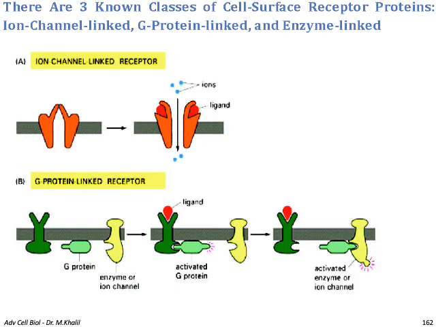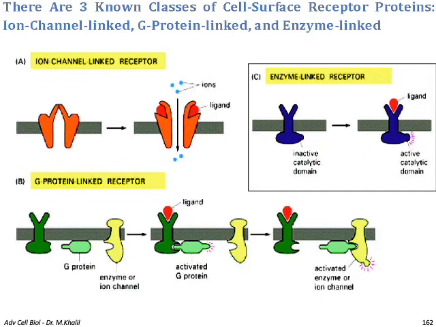The activated G protein will activate another enzyme, and this will lead to the opening of the ion channel. In the third case, the enzyme-linked receptor, the receptor itself has a catalytic domain, so it has enzymatic activity that leads to activation after binding to the ligand.